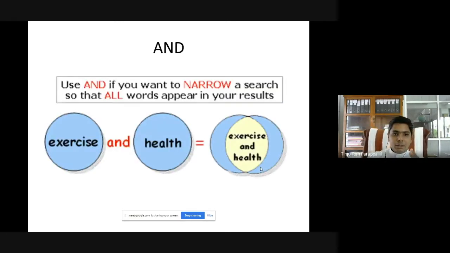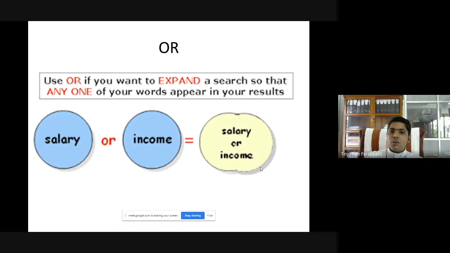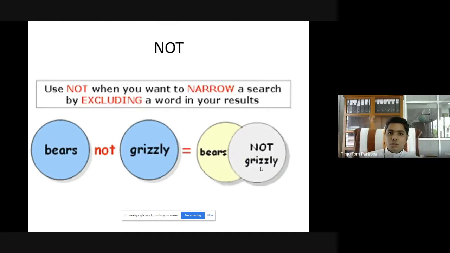Use AND if you want to narrow a search so that all words appear in your result. Example is exercise AND health. The result will have both exercise and health. Then OR, if you want to expand a search so that any one of your words appears in your results, salary OR income. So the results will have either salary or income. Then NOT. Use NOT when you want to narrow a search by excluding a word in your results. So bears NOT grizzly. Okay, I think you have understood it.